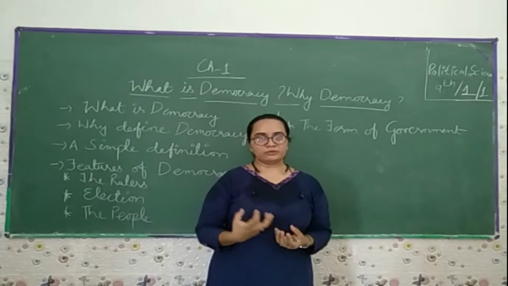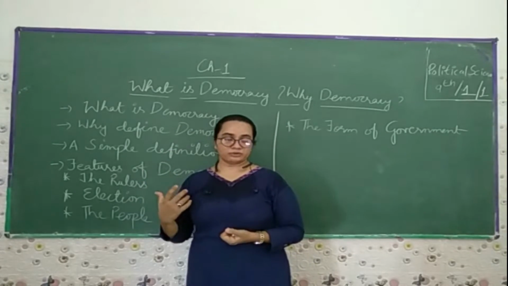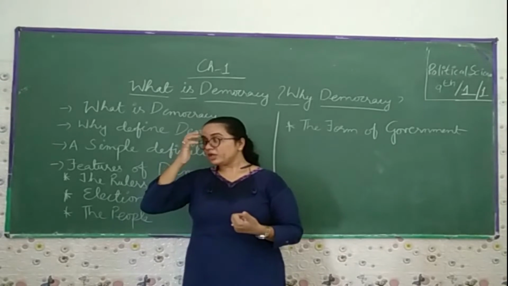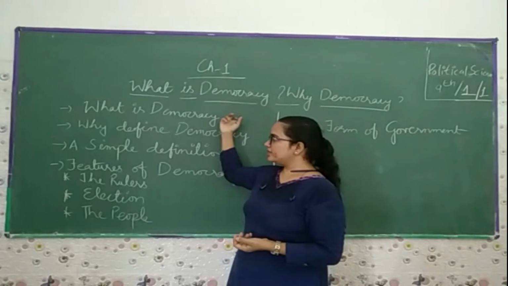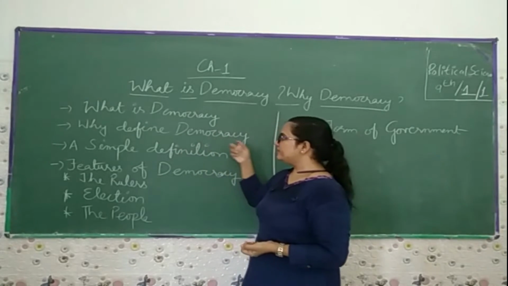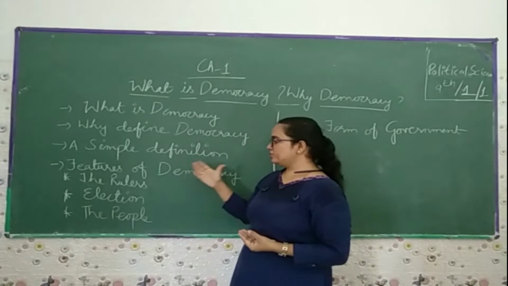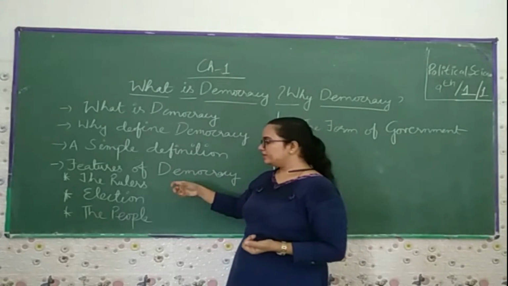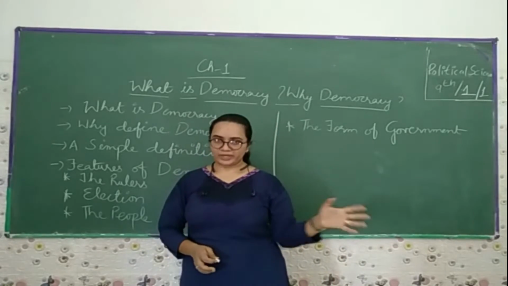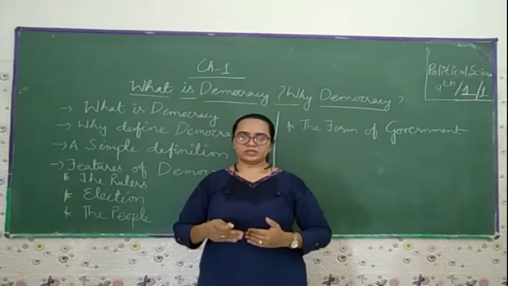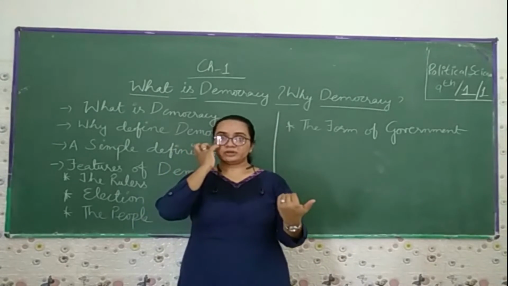So in this chapter, we go through the points we have to cover, because this is the first part of this particular chapter. The points in this first lecture are: what is democracy, why define democracy, a simple definition of democracy, and the features of democracy, that is the ruler, the election, the people, and the form of government. We're going to learn all this from the different parts of the different countries.